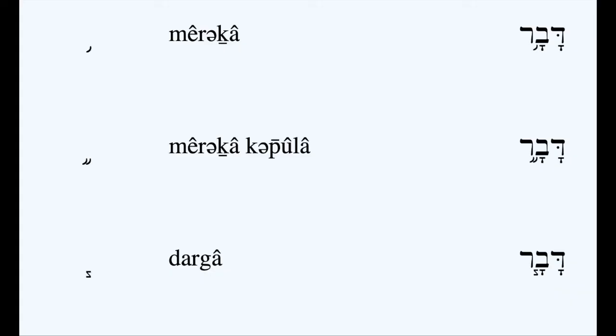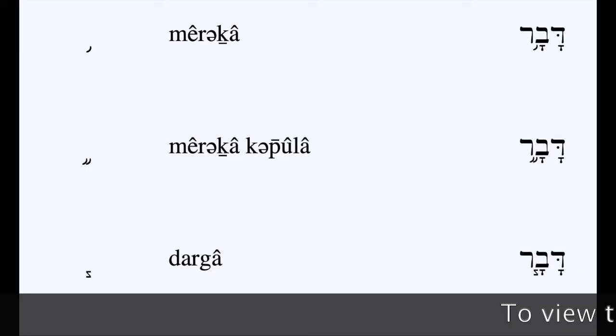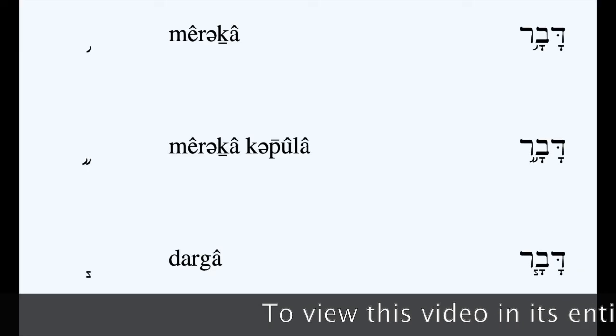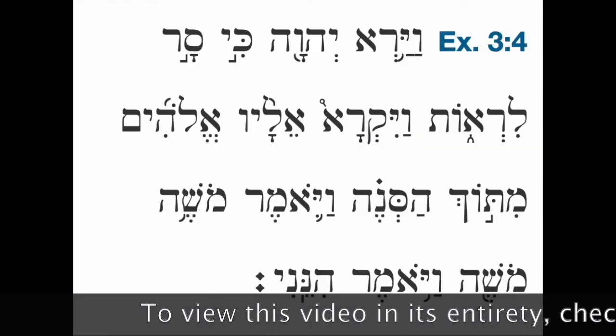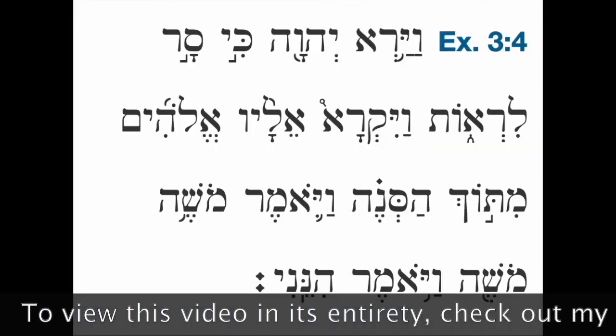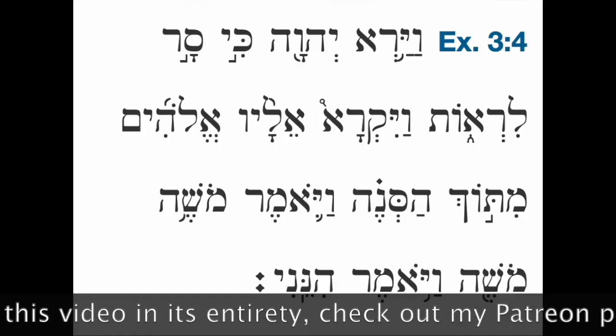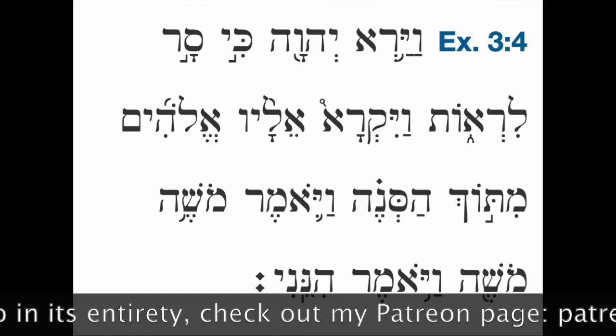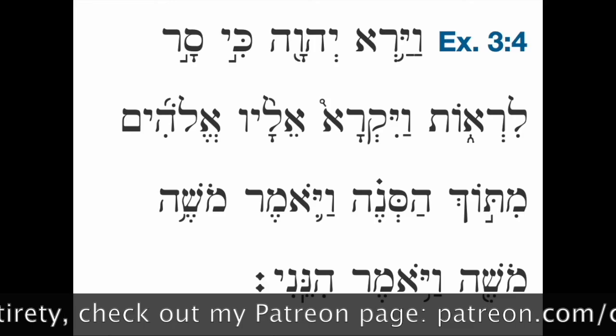Mercha is a conjunctive accent, conjoining the word that it falls on to the following word. So we see twice in this verse the combination of the conjunctive accent mercha followed by tifcha. And when we see that, we know when we're translating that we can join those words together, that they're somehow joined together in sense.